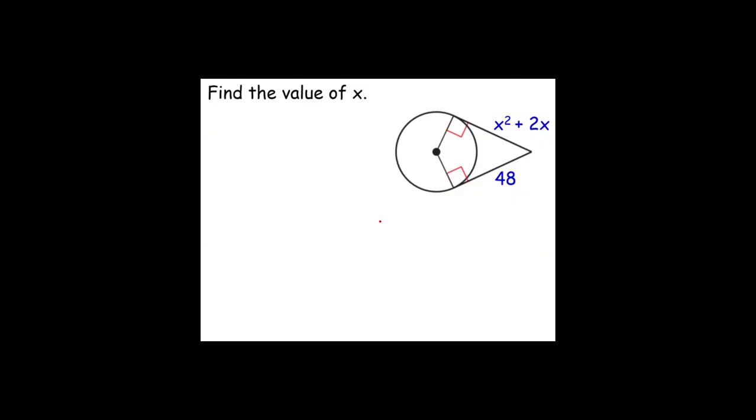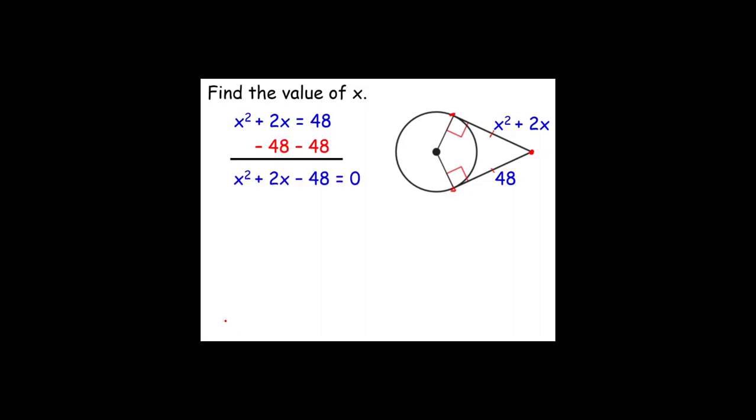In this particular case, we can see we have the common external point, and we are tangent on these parts. Therefore, this segment is congruent to this segment. So we can set those equal to each other. In order to solve this, we'll set everything equal to 0 by subtracting 48 from both sides.